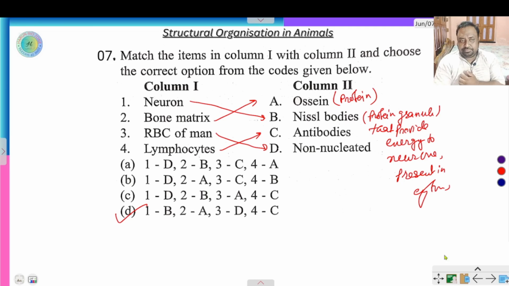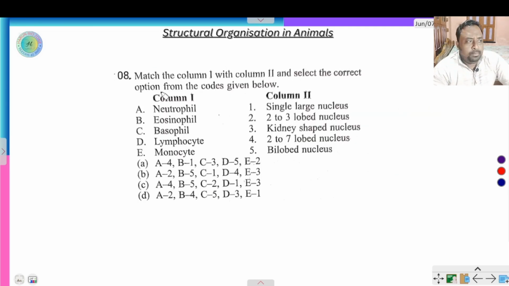Next question. Match column 1 and column 2 and select the correct option from the codes given below. Neutrophil, eosinophil, basophil, lymphocyte, monocyte. These WBCs are differentiated on the basis of their lobe number. So here the correct option is C.